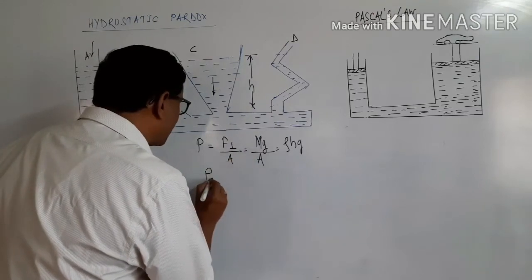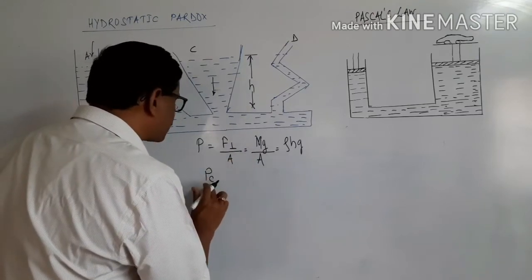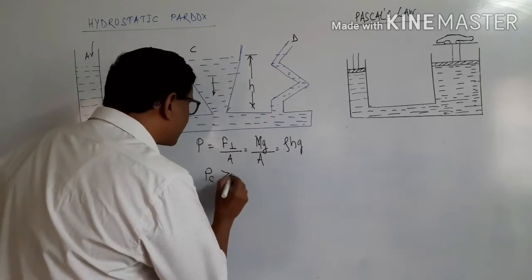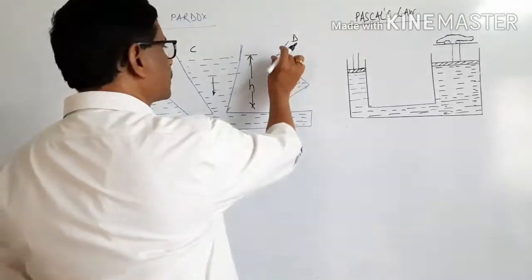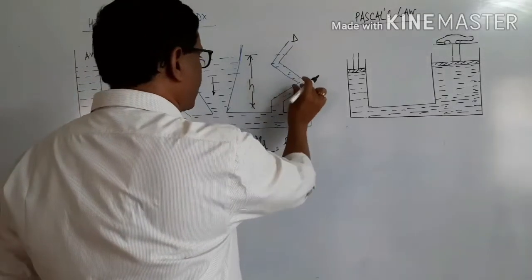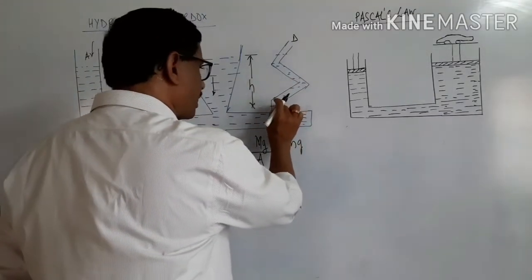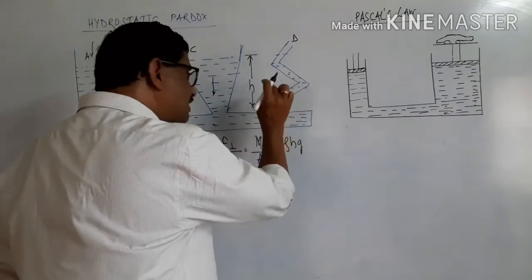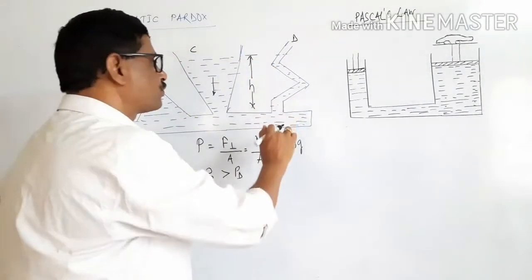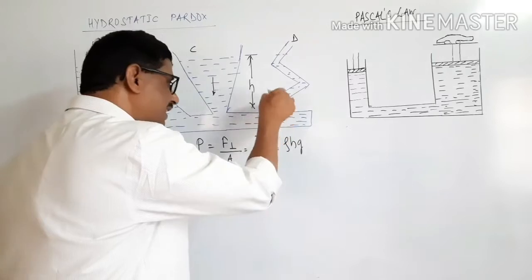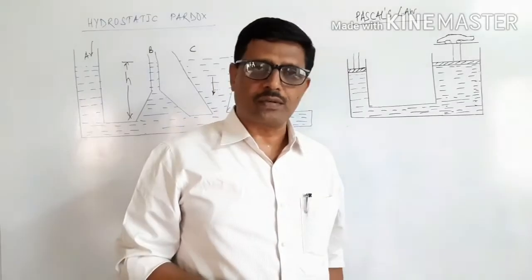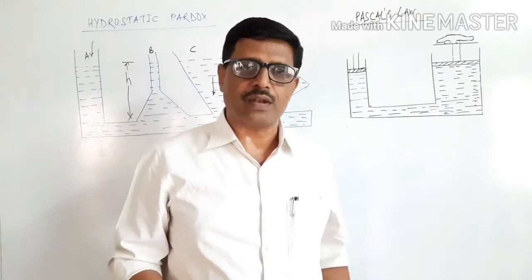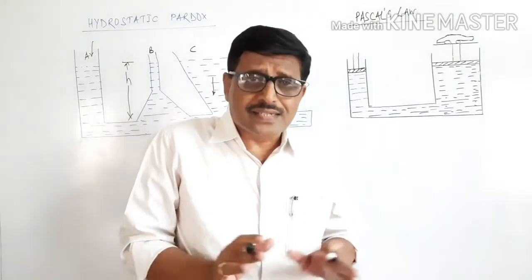Therefore, what we expect is that the pressure at C should be greater than the pressure at D, because the quantity of water or liquid in it is small, therefore its weight is small, therefore the force acting on this lower surface will be small, therefore pressure will be small. But this doesn't happen.